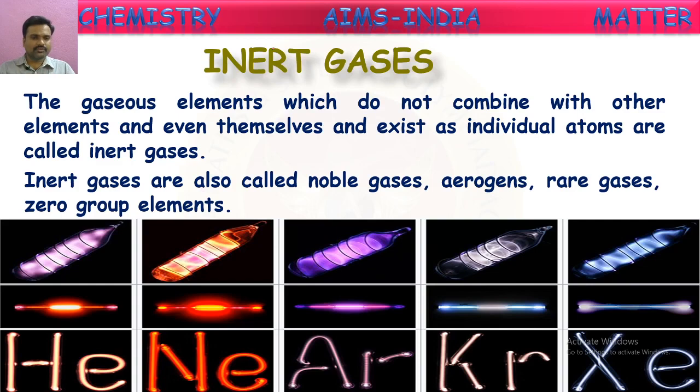See, here also they have shown different colors for different noble gases. So these noble gases are used mostly in the filling of advertisement glow bulbs, and even helium gas is used in filling weather observatory balloons also. Okay, children, that is about noble gases or inert gases.